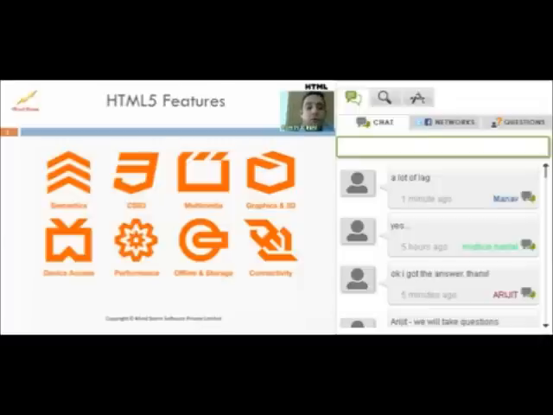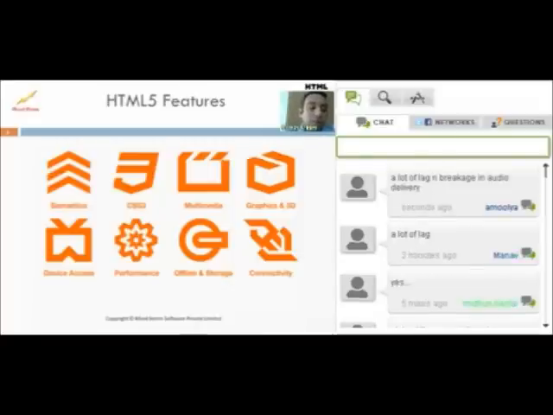Performance. Often the complaint against web applications is that they are too slow and you can't do background processing and things like that. No more. With web workers, one of the specifications in HTML5, you can take a chunk of the work that you want to do and give it to a worker thread, and it completes the work and gives back a notification to your page. That's why we are talking about performance.